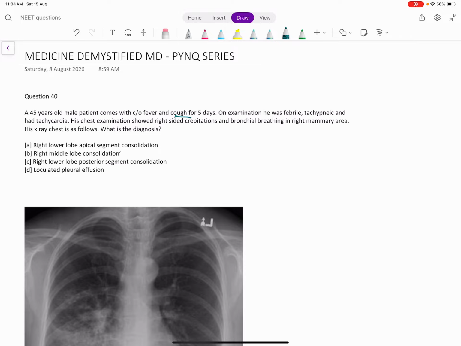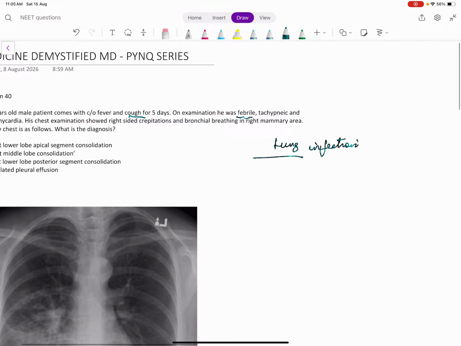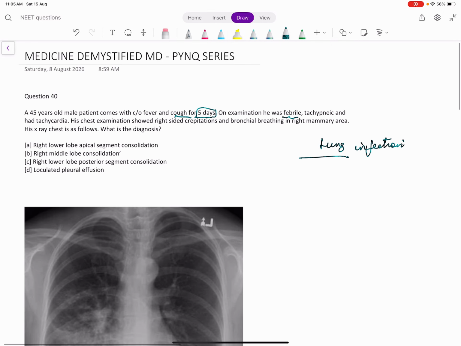What is the diagnosis? Always, even in an image-based question, don't directly jump to the image because the question may give some clue, the question may give some twist. So here there is fever and cough for 5 days and he was febrile, so some infection is there, tachypnea and tachycardia. So we are dealing with some infection of the lung, right? Some lung infection. So lung infection, maybe you can think of pneumonia, you can think of lung abscess, you can think of empyema. All these are lung-based diseases and disease duration is only 5 days. So a cancer-like disease is less likely.